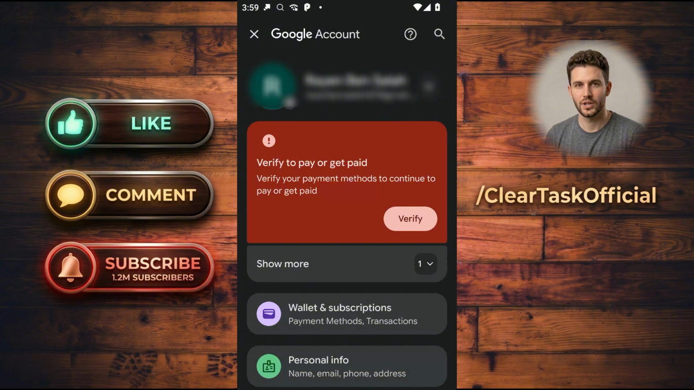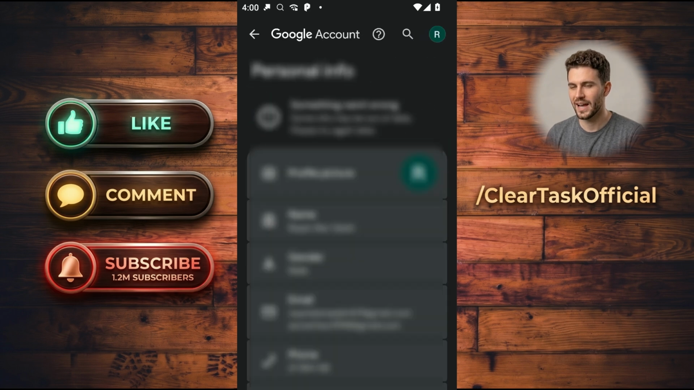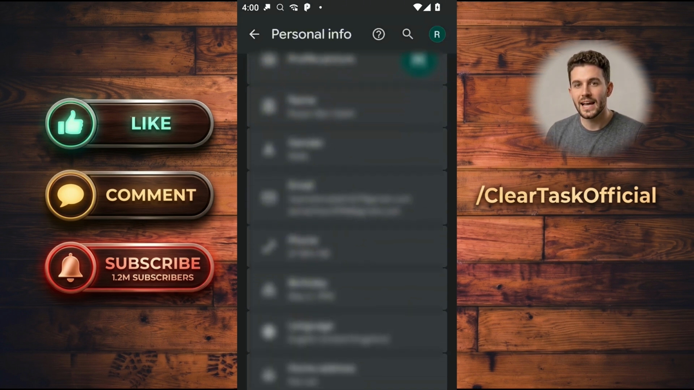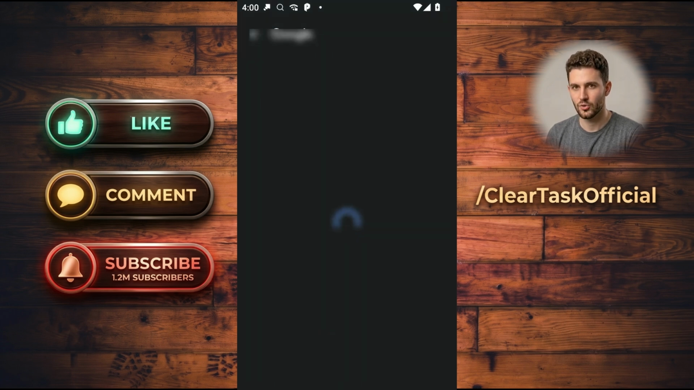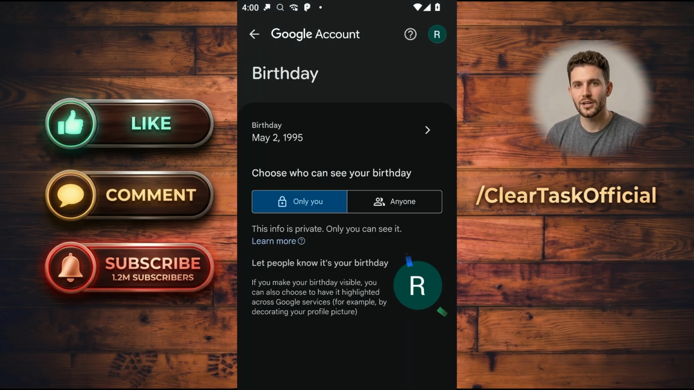Once you are on the Google account page, look at the navigation menu near the top and select the Personal Info tab. Scroll down slightly until you find the birthday section and tap on it to make edits. Now update your birth date to an age that confirms you are at least 13 years old. After making the adjustment, simply tap Save at the bottom of the screen to apply your changes.